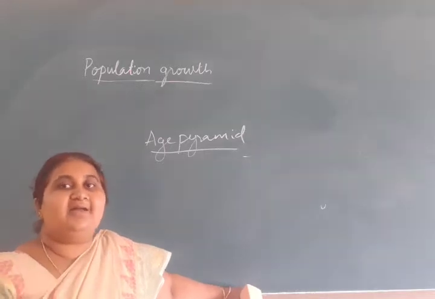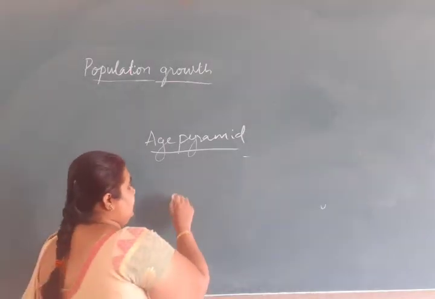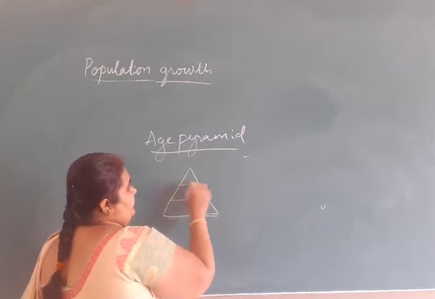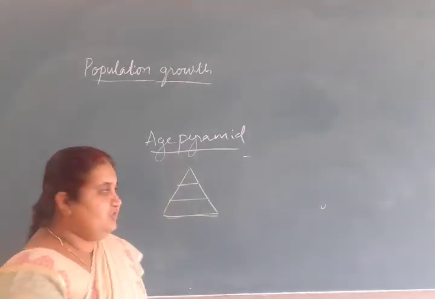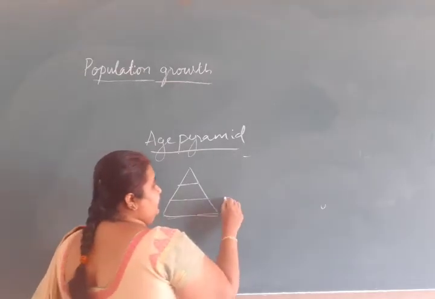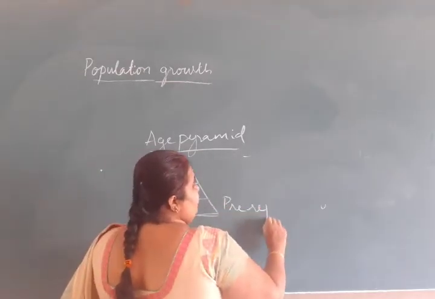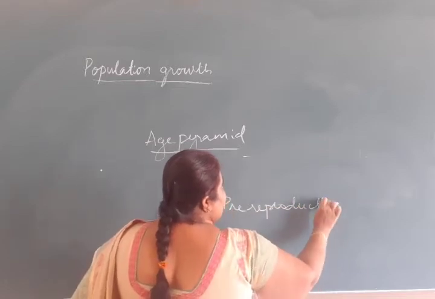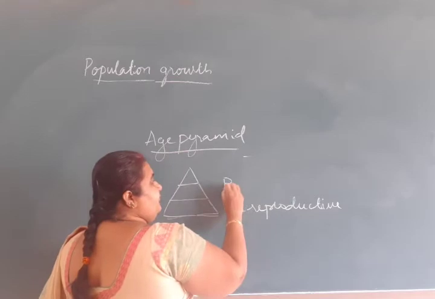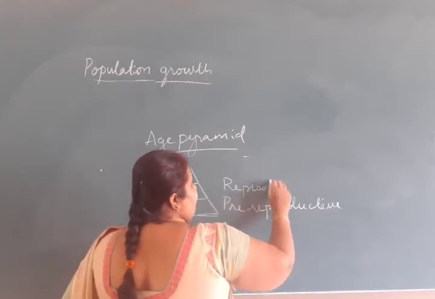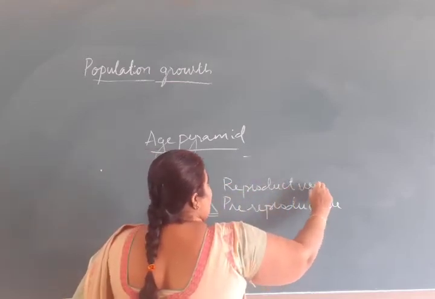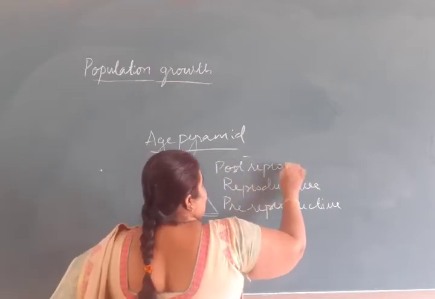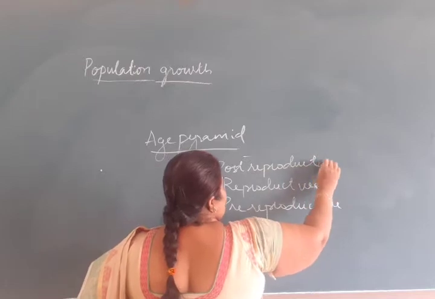We could plot a graph taking different age groups: pre-reproductive at the base, reproductive age groups in the middle, and post-reproductive at the top.